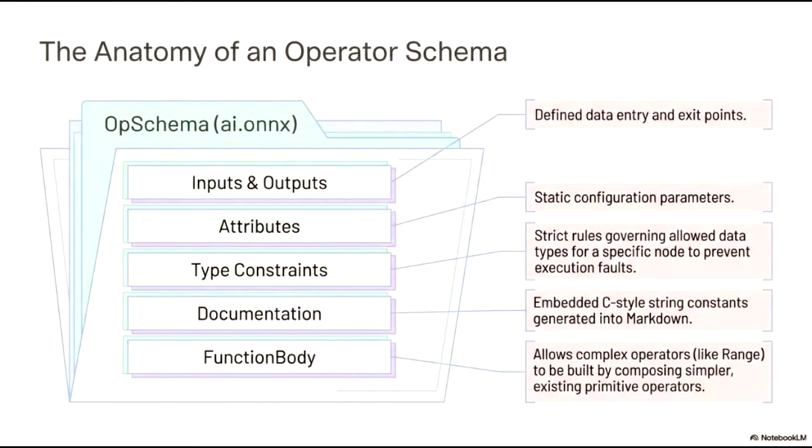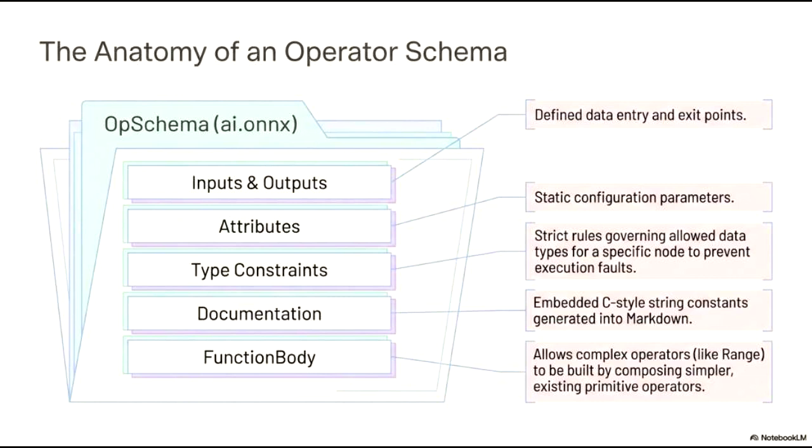The anatomy of an operator schema, specifically an OpSchema within the ai.onnx domain, is composed of 5 critical structural elements. First, inputs and outputs serve as the precisely defined data entry and exit points for the operation. Next, attributes provide the static configuration parameters that determine specific operator behavior.